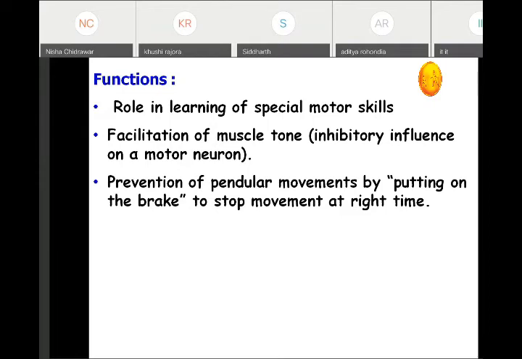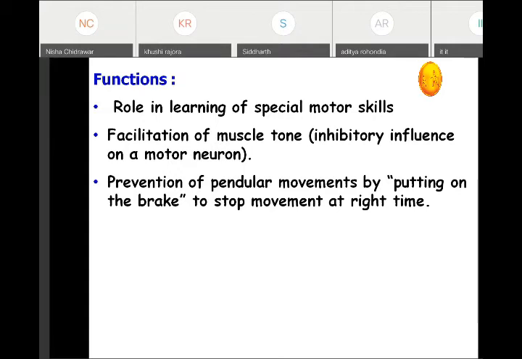Pendular means, when I am doing a passive flexion of the forearm in a normal person, the person will hold the hand in a straight position if I stop the flexion at that particular point. But in case of damage to the cerebellum, the action will be pendular, meaning there will be a swinging of the movement. He is not able to put the brake at the proper time.